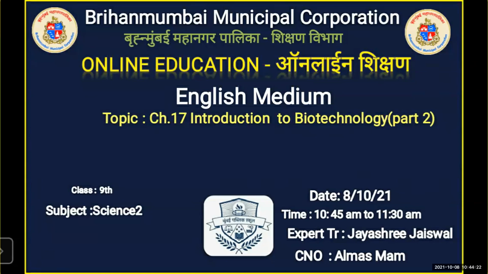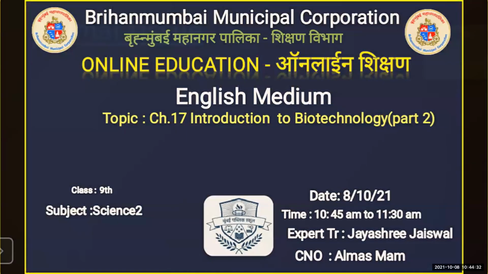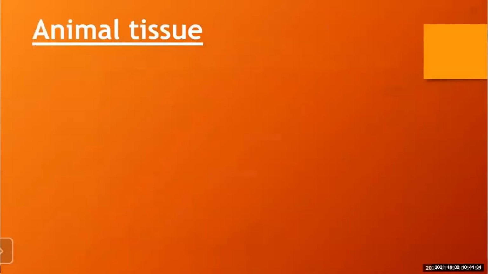So, first of all, we will take a quick recall of our previous part. Yes. So, my dear students, yesterday we first saw which is the smallest structural and functional unit of the body of a living organism. So what was the answer to this question? The smallest structural and functional unit of the body of a living organism is a cell.